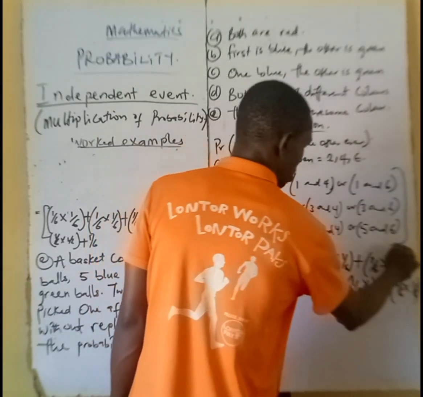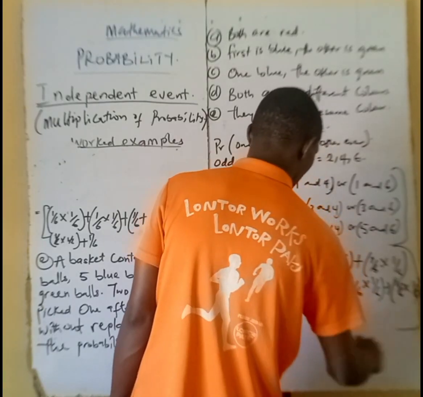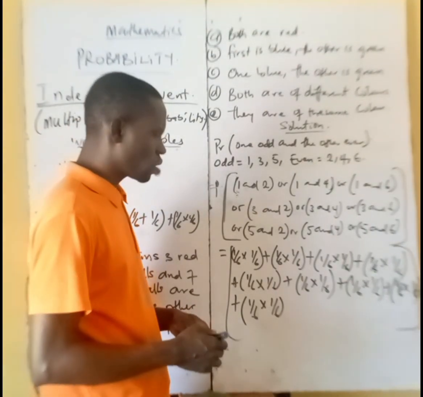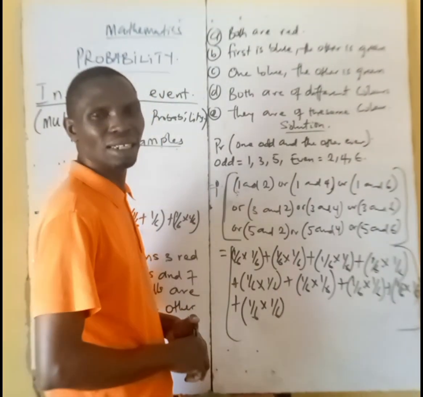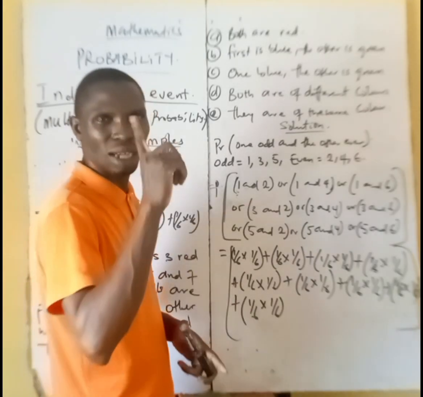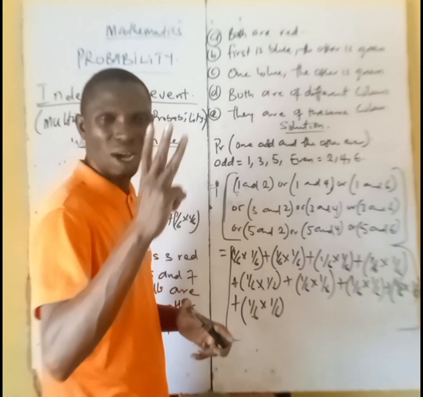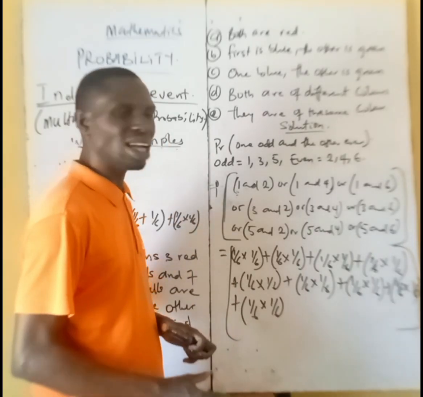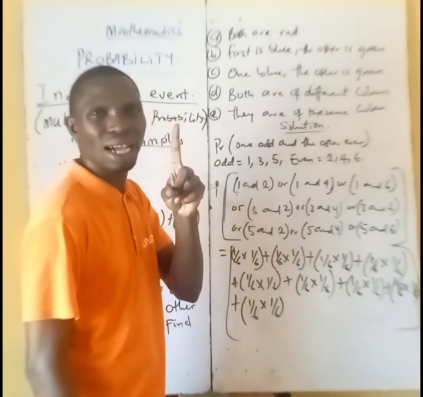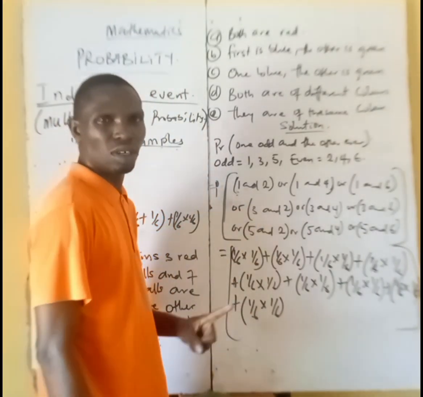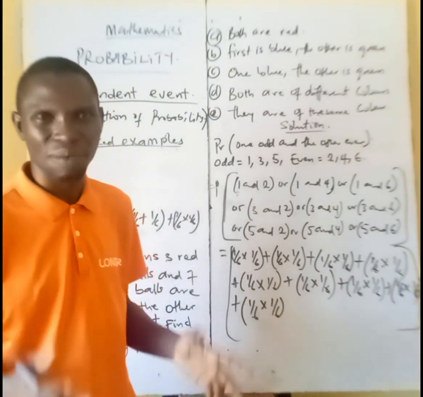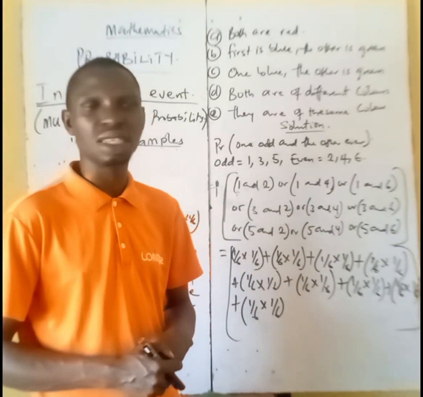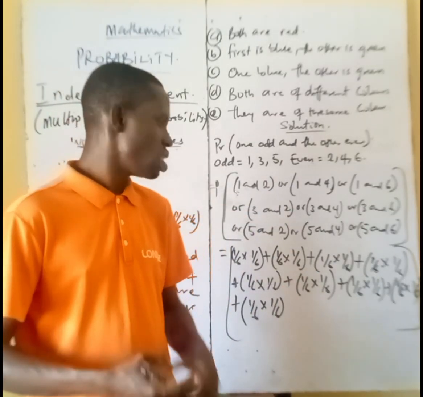Please, do you understand all these things now? You just see that everything is 1 over 6, 1 over 6. Somebody want to ask me, why is everything 1 over 6? It's because you cannot have anything more than 1 in a die. 1 is just 1, 2 is just 1, 3 is just 1, 4 is just 1, 5 is just 1, 6 is just 1 in a die. So that is why everything is 1, because you only have one required outcome. It's just one required outcome that we have. In 6, we have just 1 six in the die. So that is why we cannot have anything more than 1, divided by the total number of possible outcomes, which is 6. So that's it.